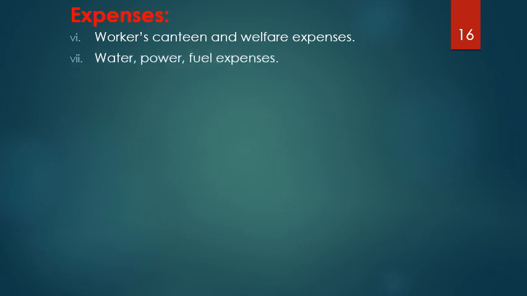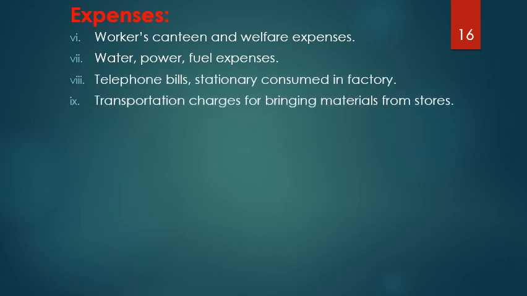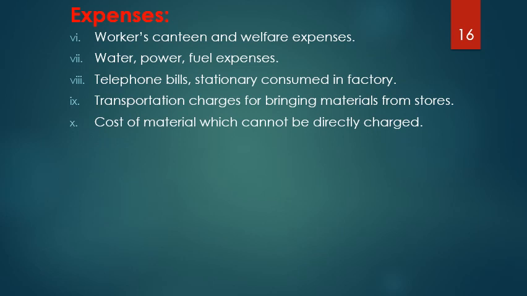Water, power and fuel expenses in the factory, telephone bill, stationery consumed in the factory, transportation charges for bringing the materials from the stores, cost of the material which cannot be directly charged. Next come the administrative expenses. The above 10 are the indirect expenses that occur in the factory premises, the factory area.